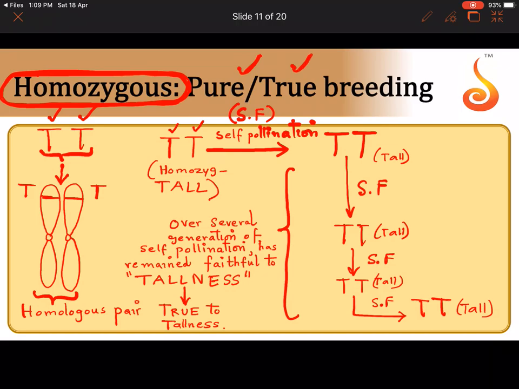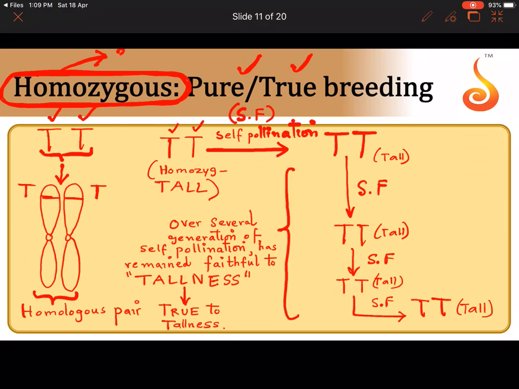When I say pure and true, don't write pure at heart and all that. That is just for your understanding. What is pure and true breeding? Pure for a character or a trait, true to a character or trait. It is true towards tallness. It is pure for tallness. It is faithful for tallness, because it will never express dwarfness throughout the generations of self-pollination. It is only expressing tallness. Such a condition, a homozygous condition.